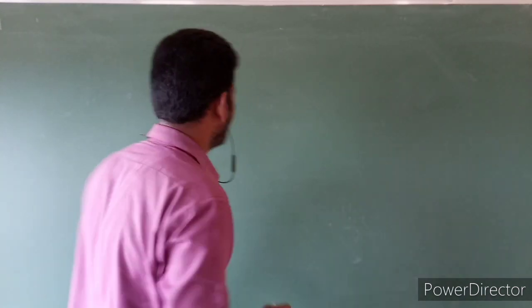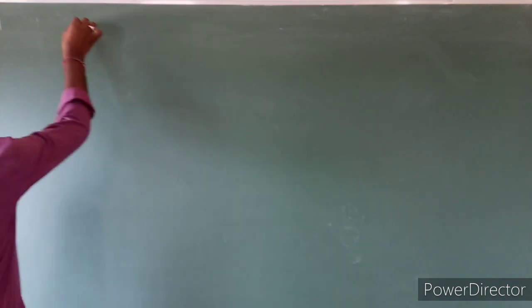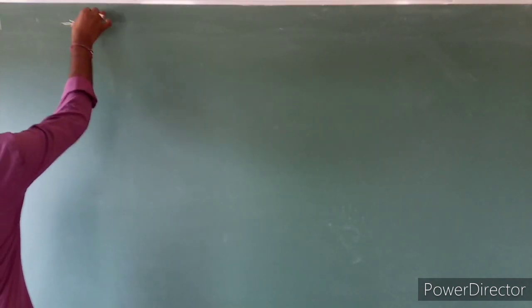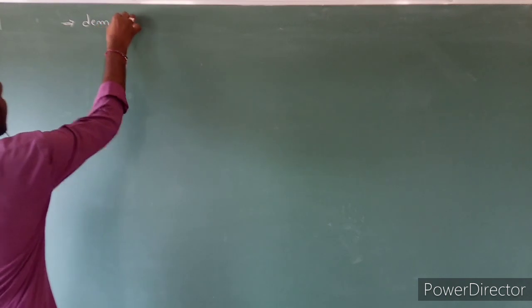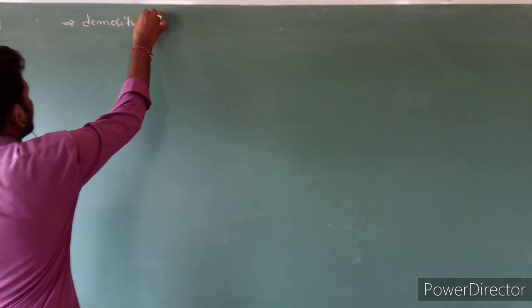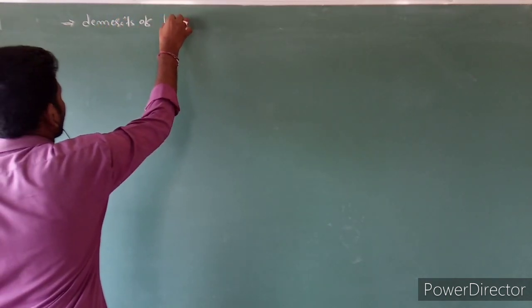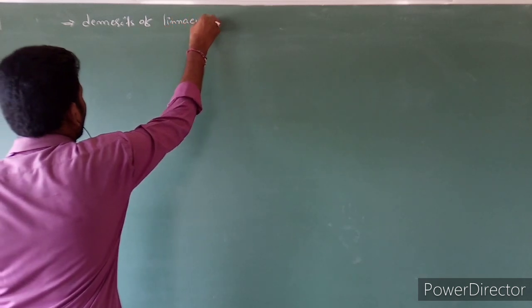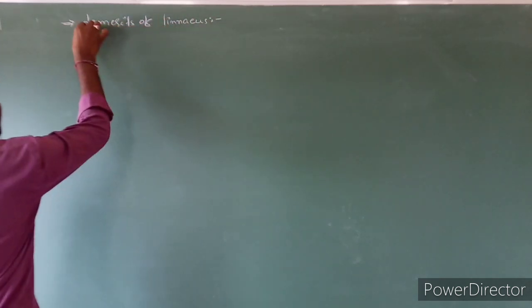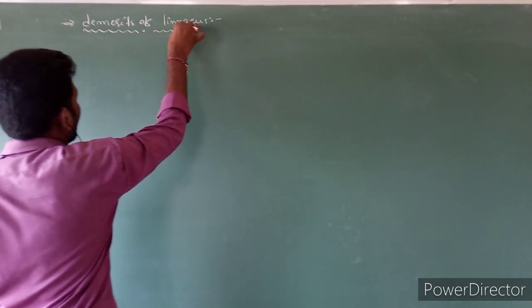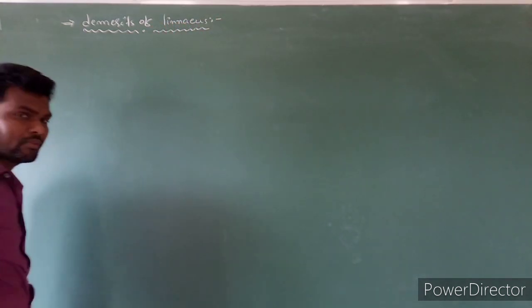Let's see one question: what are the demerits of Linnaeus classification?